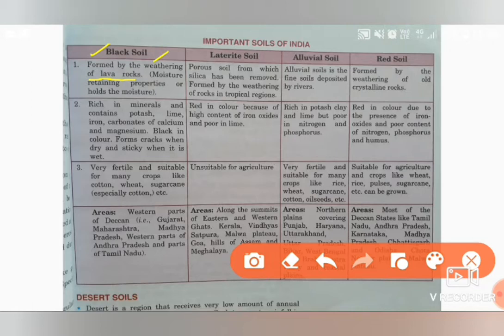It is very rich in minerals like potash, lime, iron, and carbonates of calcium and magnesium. It is black in color, as the name suggests. There are cracks as well: when it is wet it becomes sticky, and when it is dry, cracks are formed. It is very fertile and suitable for many crops. Again, you have to learn the crops. In the third point they have discussed the crops: cotton, wheat, sugarcane.